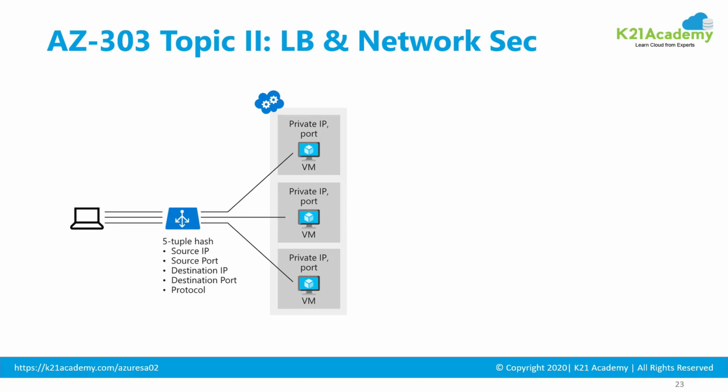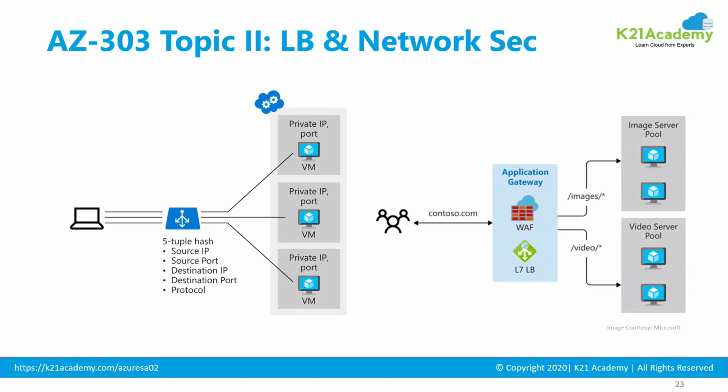Then within the second topic, you also should be familiar with load balancers, where a load balancer forwards a client request to multiple virtual machines running on Microsoft Azure cloud. You should also be familiar with application gateway, or app gateway as we call it, which is a layer 7 load balancer. And then from a security point of view, another solution, WAF, which is web application firewall. So any client request coming from over the internet is checked and verified by this web application firewall.